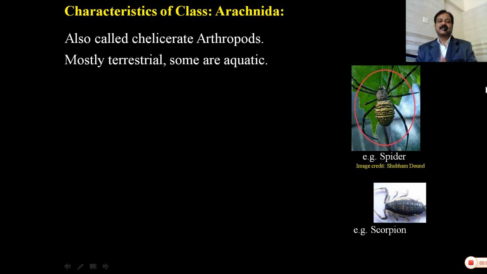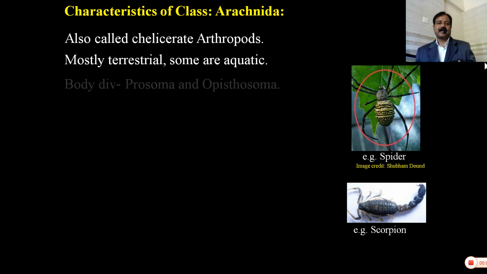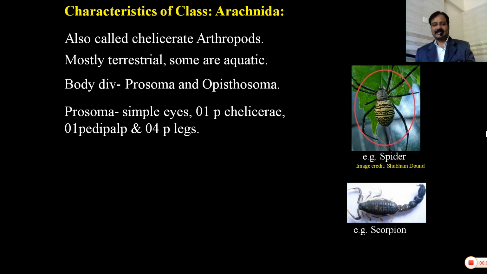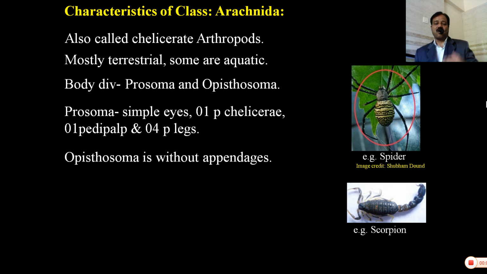Now the class Arachnida. Arachnids are also called chelicerate arthropods. Mostly they are terrestrial, some are aquatic. Body is divisible into prosoma and opisthosoma. Prosoma means thorax and head. It bears a single pair of eyes, or more pairs of eyes in case of scorpions. 1 pair of chelicerae, 1 pair of pedipalps and 4 pairs of legs. Opisthosoma or abdomen is without appendages.